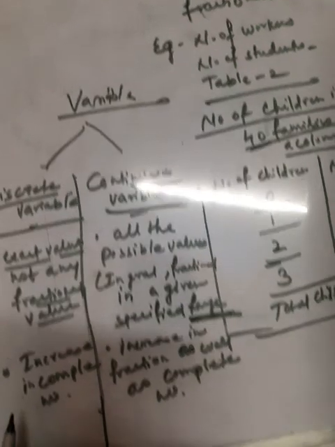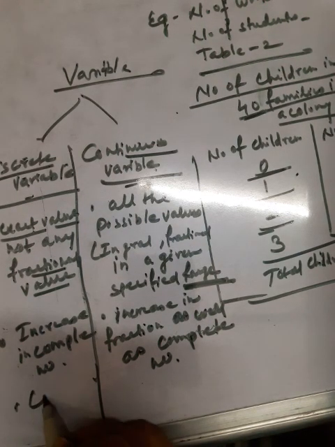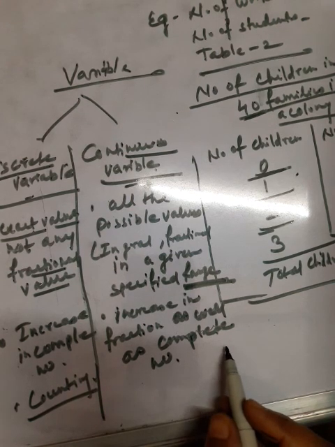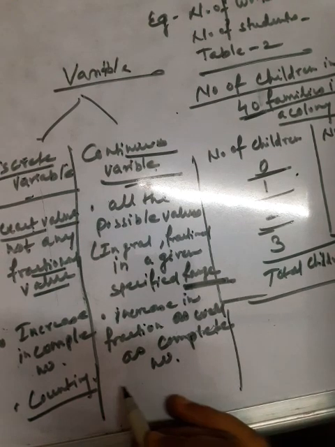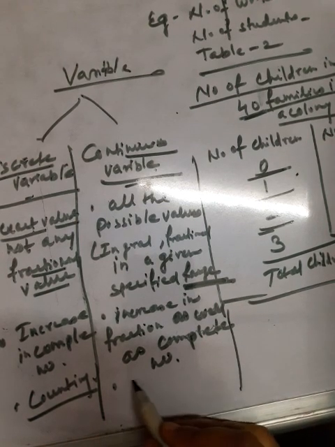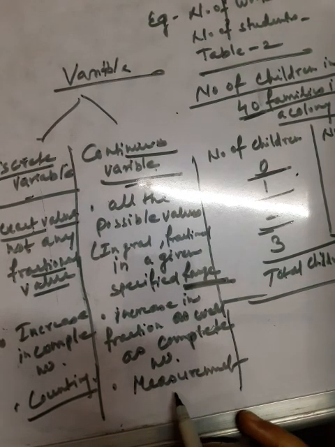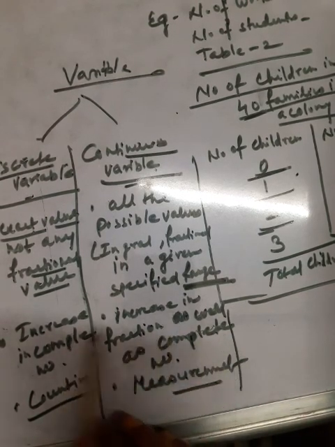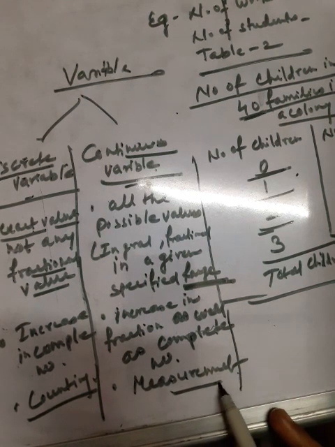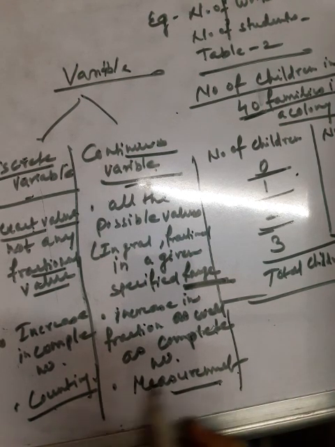counting. Data is obtained by counting. And in case of continuous variable, data is obtained by measurement. Suppose we have data of height, and height may be in fractional. How can we measure height? That cannot be counted. Here is the need of measurement. So here data is counted in measurement, and here data can be obtained by counting.